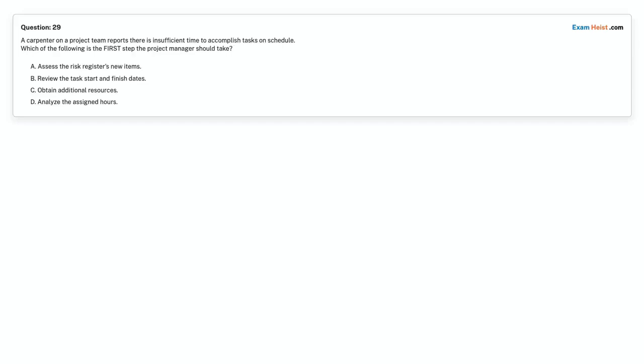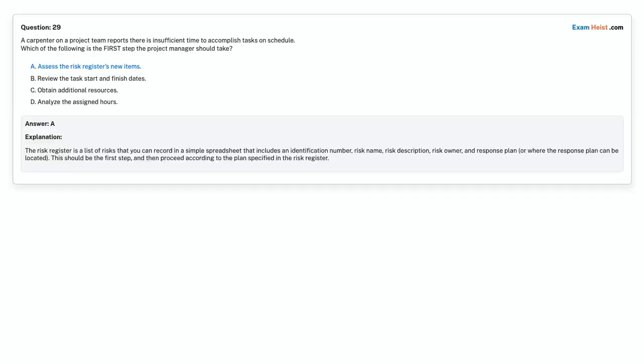Question 29. A carpenter on a project team reports there is insufficient time to accomplish tasks on schedule. Which of the following is the first step the project manager should take? Option A. Assess the risk register's new items. Option B. Review the task start and finish dates. Option C. Obtain additional resources. Option D. Analyze the assigned hours. Choose the correct answer. Correct answer is Option A. Assess the risk register's new items.